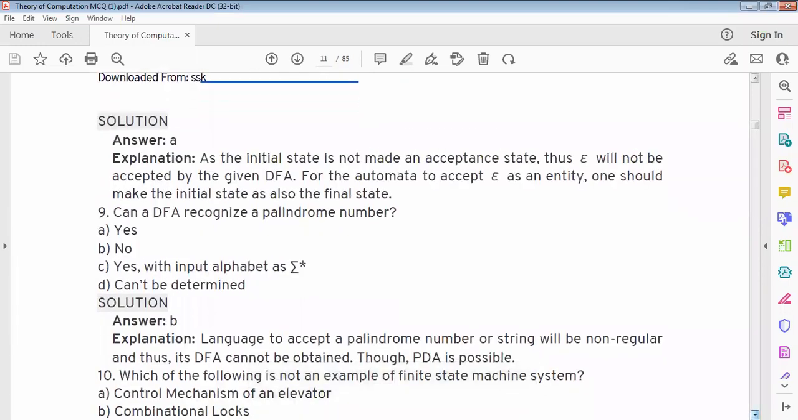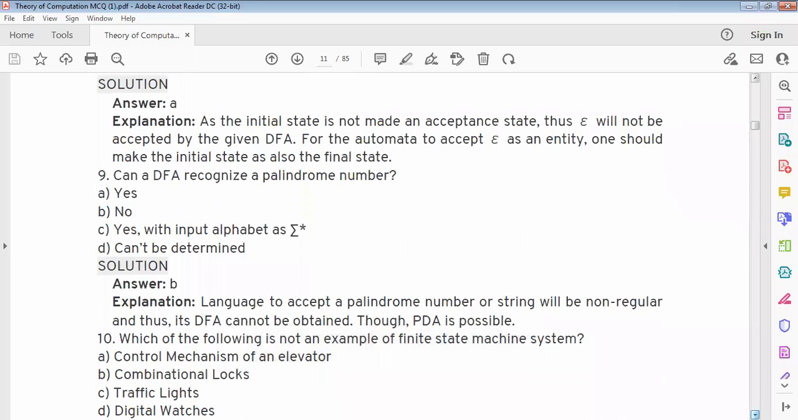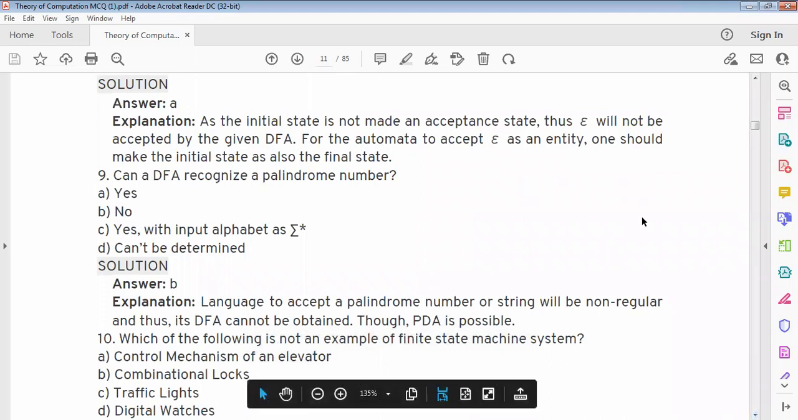As the initial state is not made an accepted state, the empty string will not be accepted by the given DFA. For the automaton to accept the empty string, one should make the initial state also the final state.